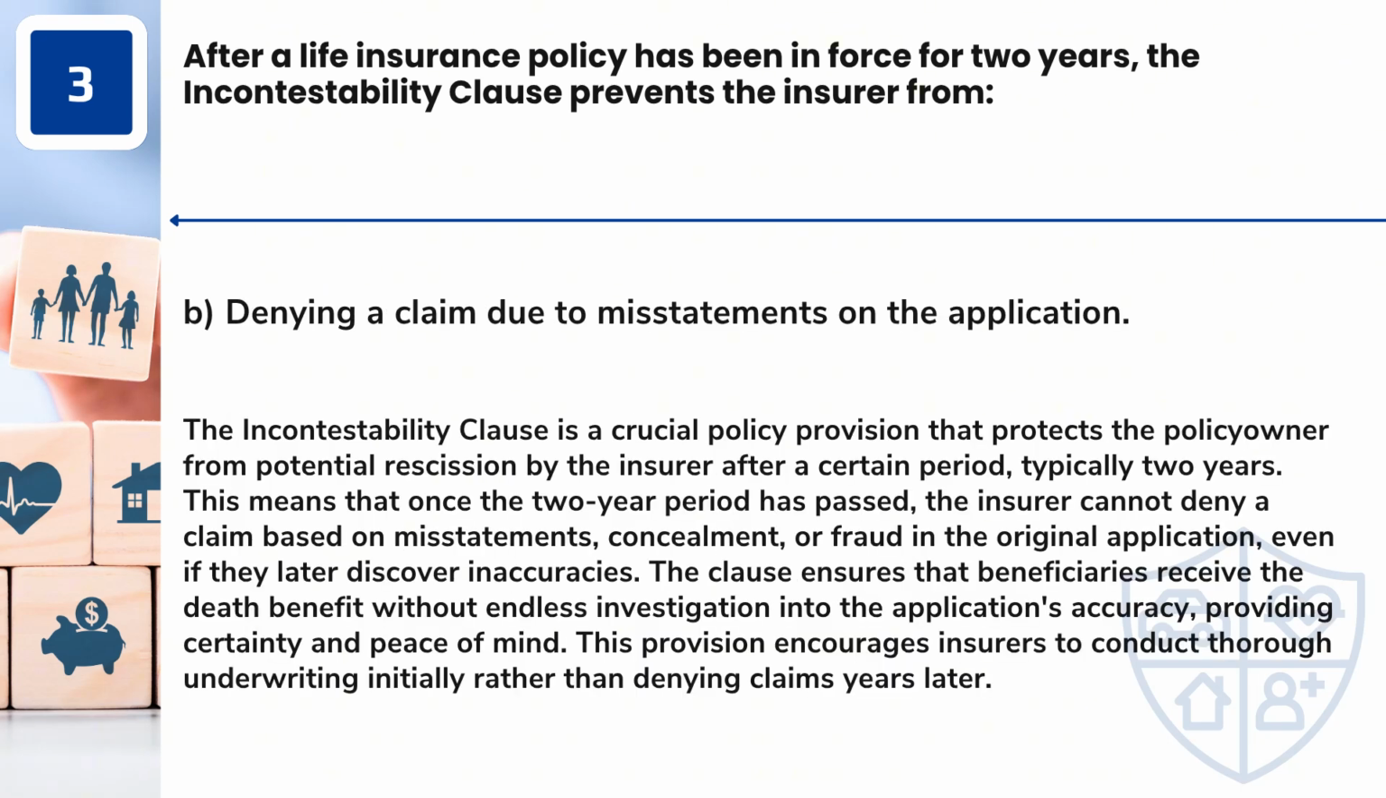Answer: B. Denying a claim due to misstatements on the application. The Incontestability Clause is a crucial policy provision that protects the policy owner from potential rescission by the insurer after a certain period, typically 2 years. This means that once the 2-year period has passed, the insurer cannot deny a claim based on misstatements, concealment, or fraud in the original application, even if they later discover inaccuracies.